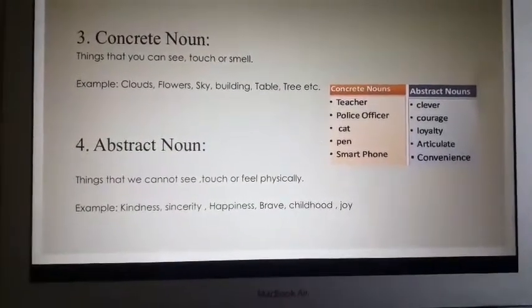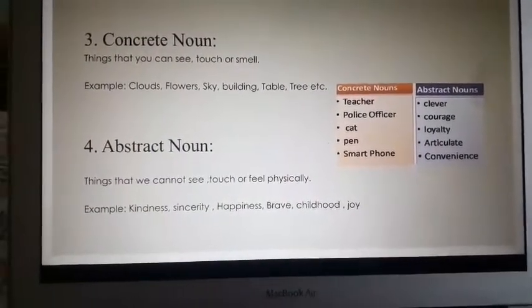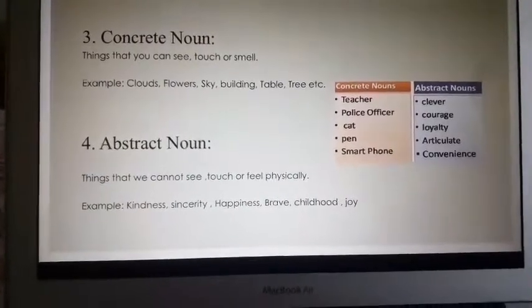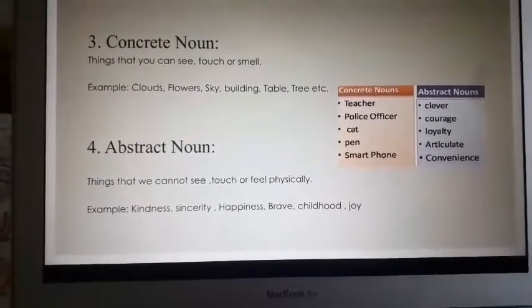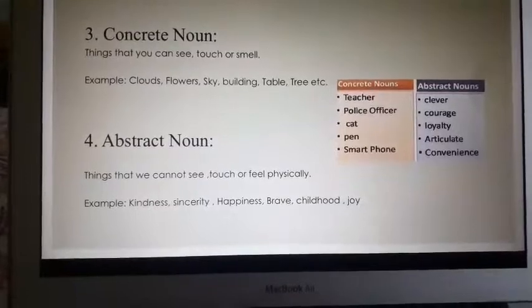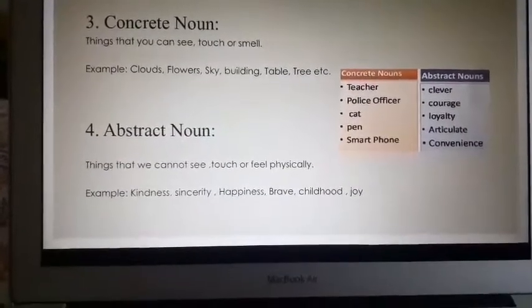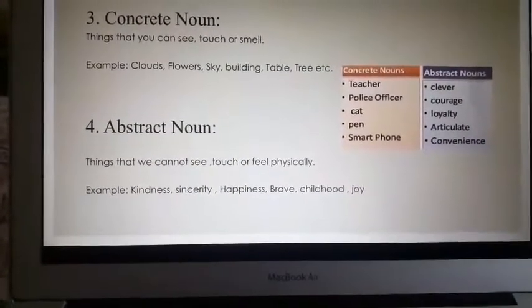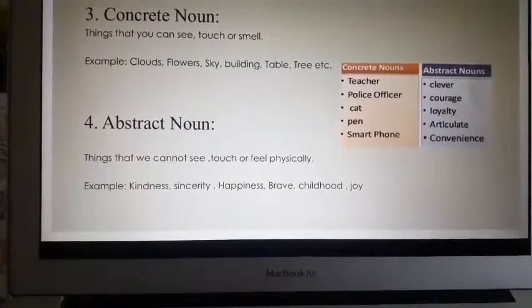Can you see maybe a frame? Yes, you can touch it. You can see a frame. It's physically present, right? So it is a concrete noun. Let's come to the next type of noun, which is an abstract noun.